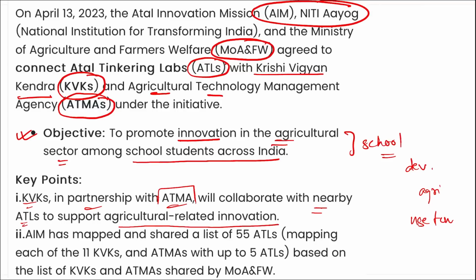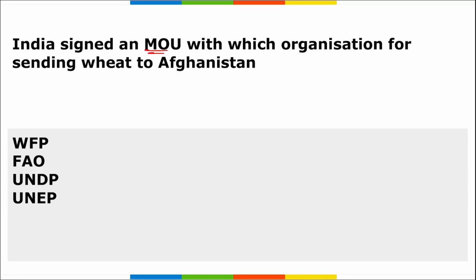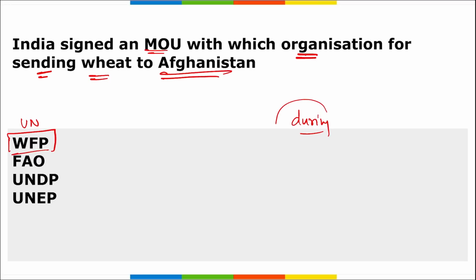Right? Next is: India signed an MOU with which organization for sending wheat to Afghanistan? So remember, it is your World Food Programme. World Food Programme is a part of the United Nations only. So the Ministry of External Affairs of the Government of India signed an MOU with the United Nations World Food Programme to send wheat to Afghanistan. Right? Even during the pandemic, and when the war started between Ukraine and Russia, at that time also India sent its wheat to Afghanistan.